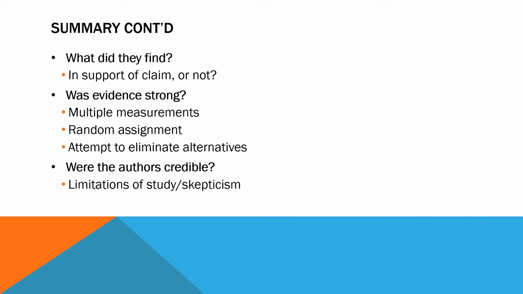And then there's credibility. Did the author address the limitations of the study, and do they express adequate skepticism? Keep in mind that one of the things that I recommended in the initial video was to be more skeptical of older sources. If your sources come from the 1970s, I want you to be skeptical about this notion of strong evidence and credibility of the authors, because there may have been more recent research that goes against what those early authors might have found.